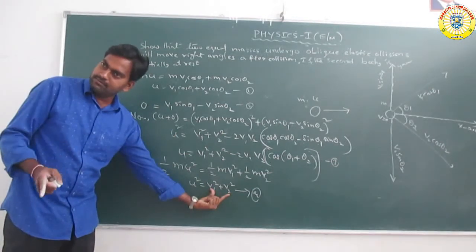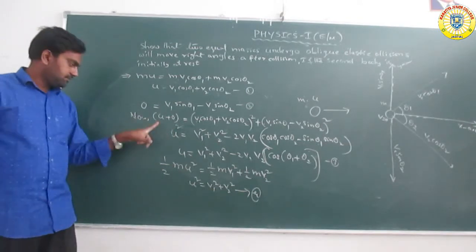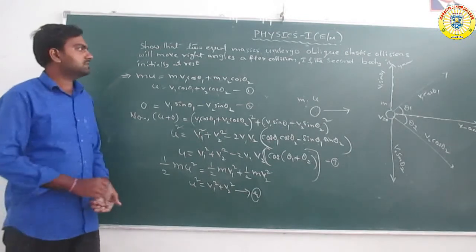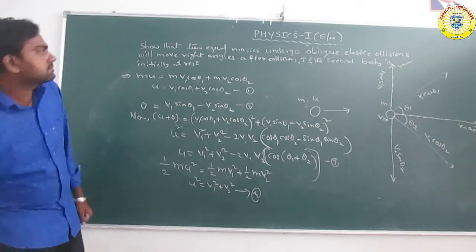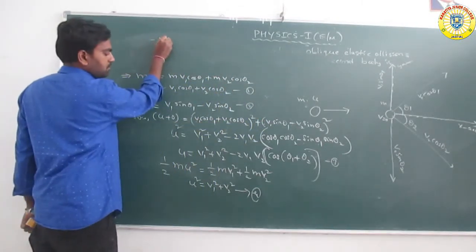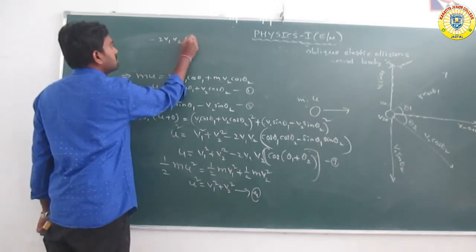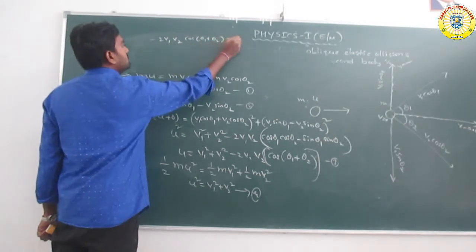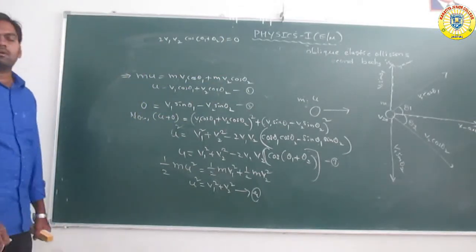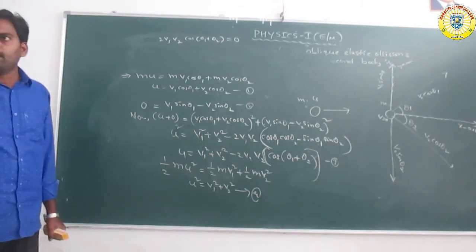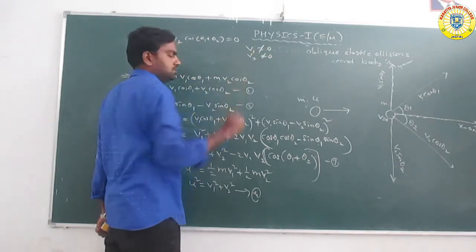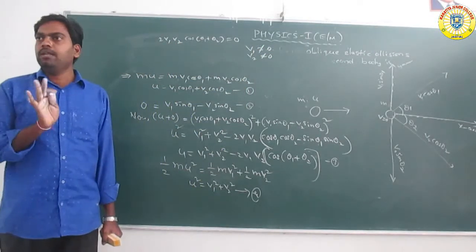Here v1 square plus v2 square, v1 square and v2 square cancel. Okay, got it. So the remaining equation is minus 2 v1 v2 cos theta 1 plus theta 2 is equal to 0. So minus and plus cancel, and what is taken is 2 v1 v2 cos theta 1 plus theta 2. Here v1 is not equal to 0, v2 is not equal to 0, they have some values.